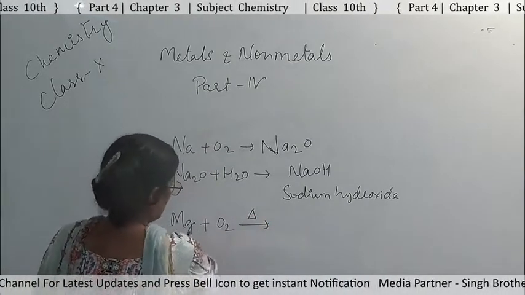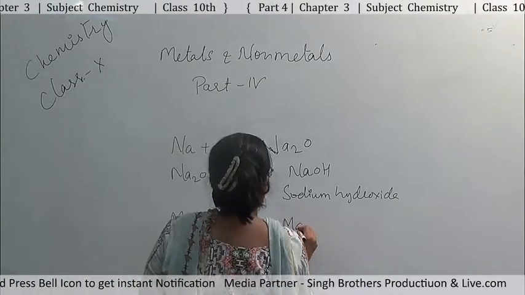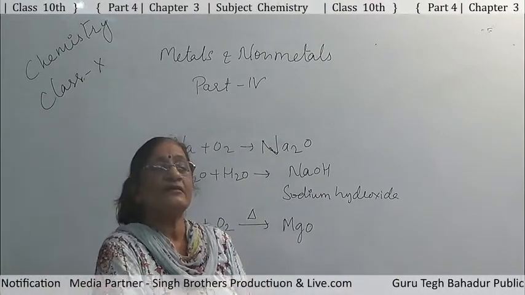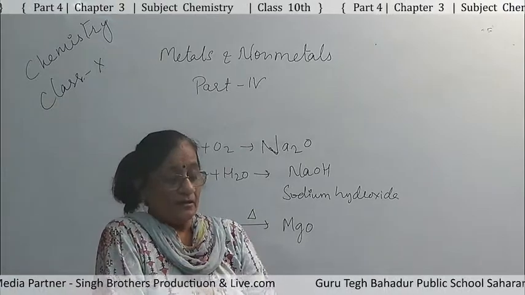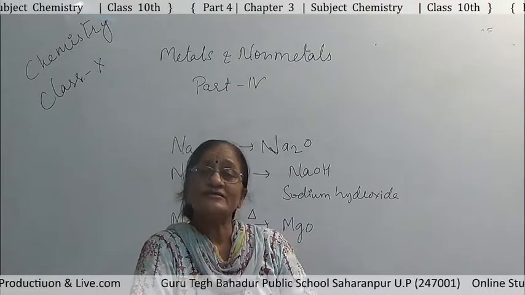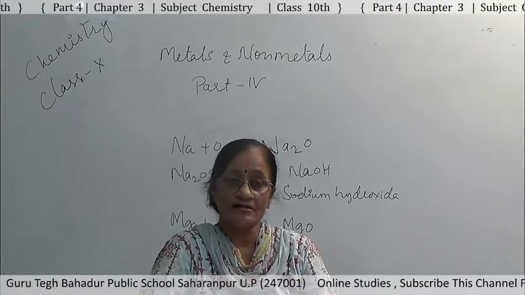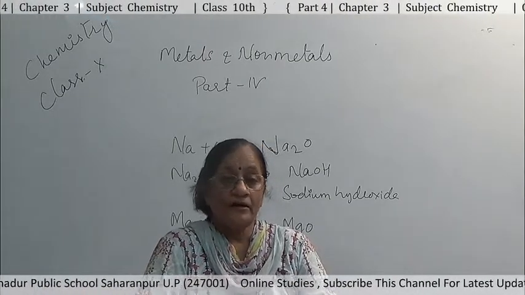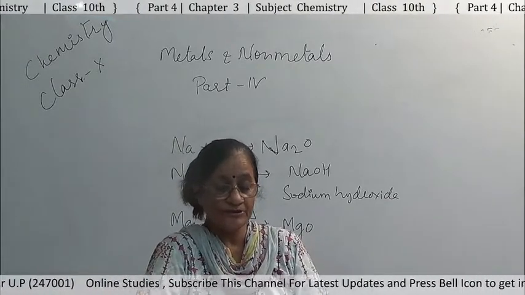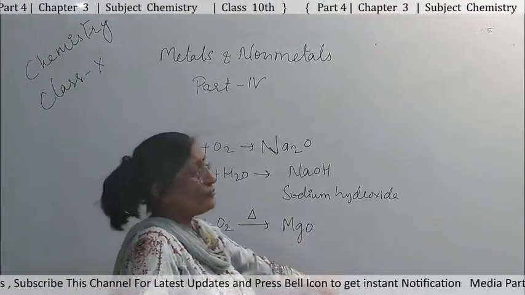When magnesium is heated in air, it reacts with oxygen of air and forms magnesium oxide. We also see a dazzling white flame when magnesium is heated to its ignition temperature, the temperature at which it starts burning. Magnesium does not react with air at room temperature. The reaction is Mg plus O2 gives MgO, magnesium oxide.